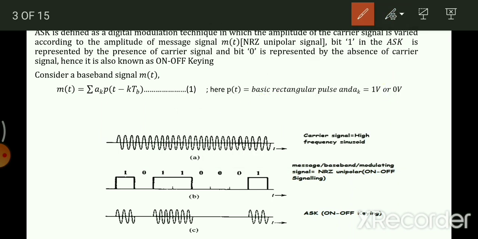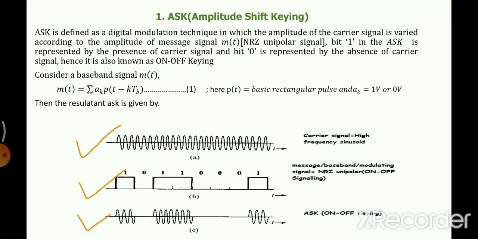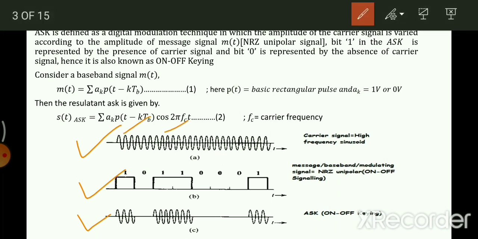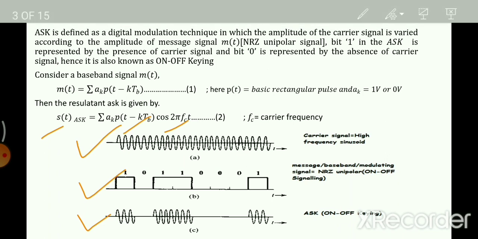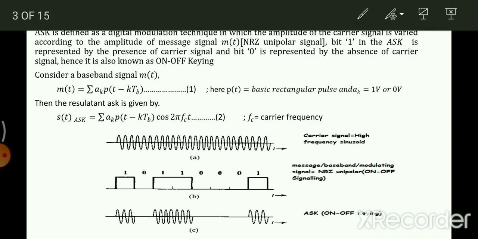Now the multiplication of this with this is actually going to give you the final ASK waveform. So let us multiply and get the final waveform. You can see we have multiplied the message signal with the carrier signal to finally get the ASK waveform. So I hope you have an idea of how to pictorially represent an ASK and how to do the equation part of it. All right, now having this, we can further go into a detailed discussion of ASK.